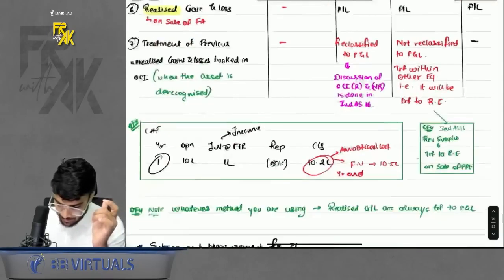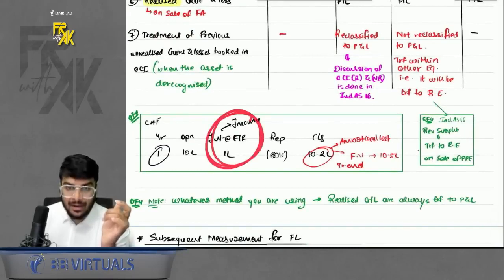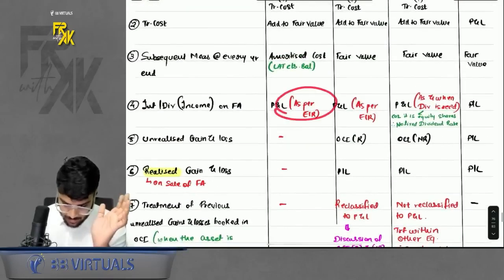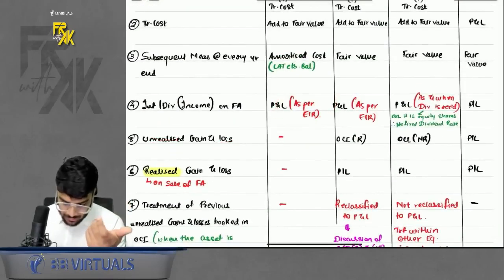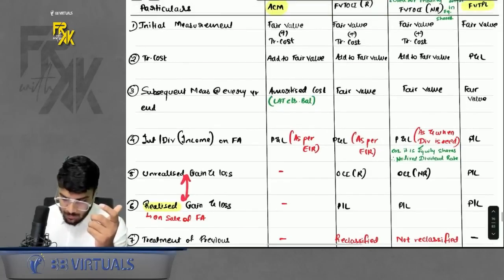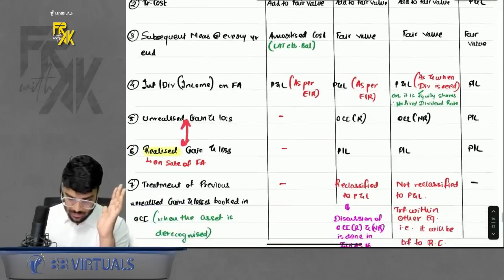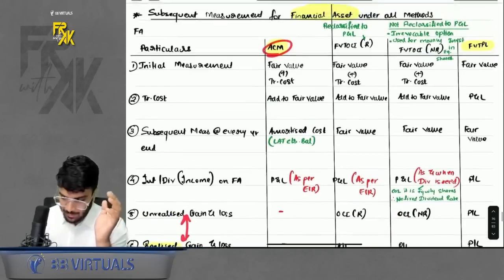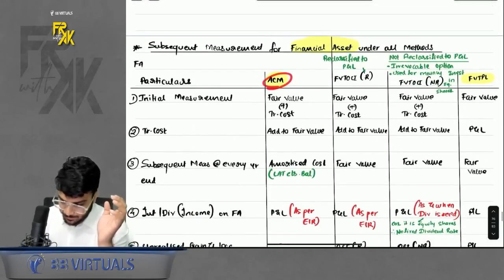You prepare the LAT. In LAT, where does the EIR get transferred? It gets transferred to profit and loss, right? Unrealized gain loss or realized gain loss cannot arise because here your motive is to only hold till maturity. So this cannot arise. Okay. ACM method done. Now FVTOCI-R.